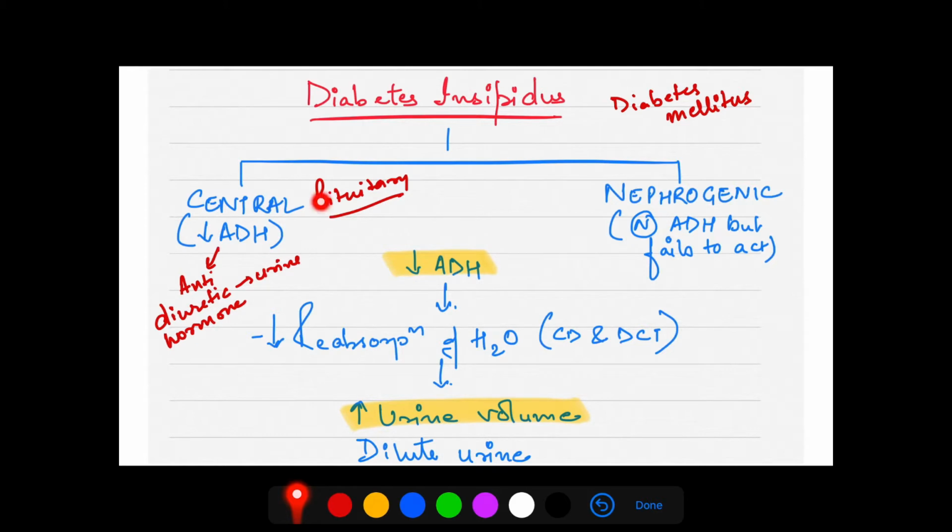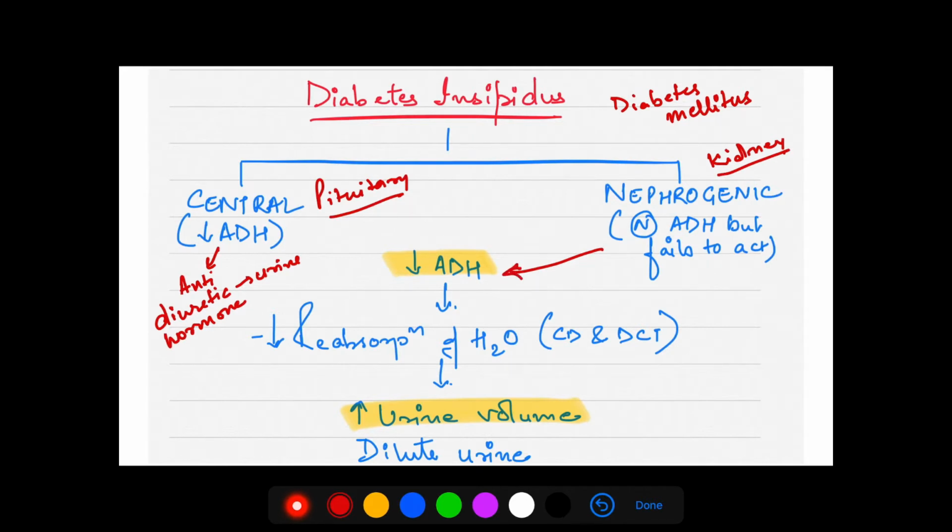Central means related to pituitary. Nephrogenic means related to kidney. Nephro means kidney. So in this kind of diabetes insipidus, the ADH is normal. There is no decrease in ADH, but it fails to act on the kidneys. So the net product we can say is almost similar to ADH being decreased.